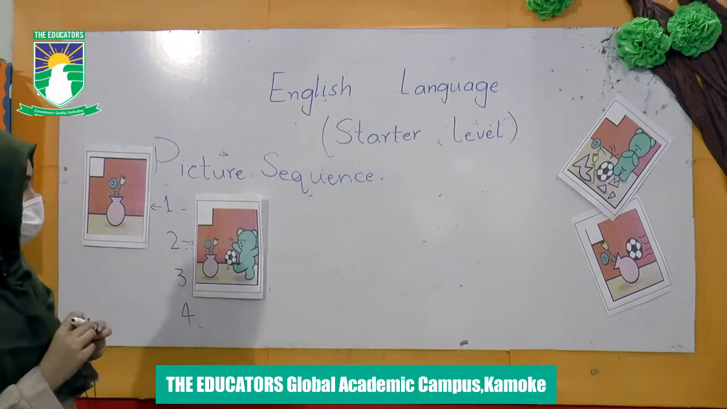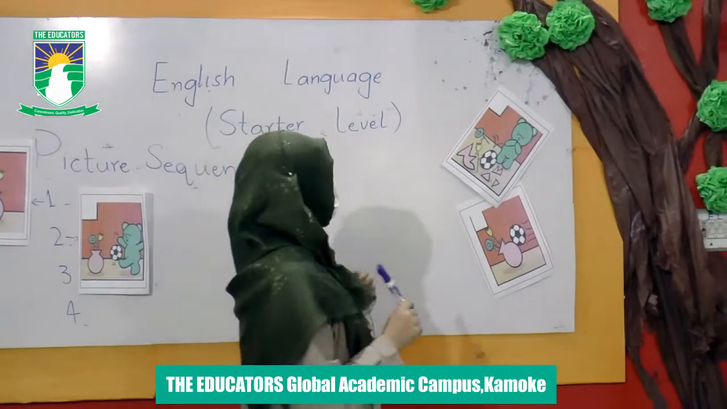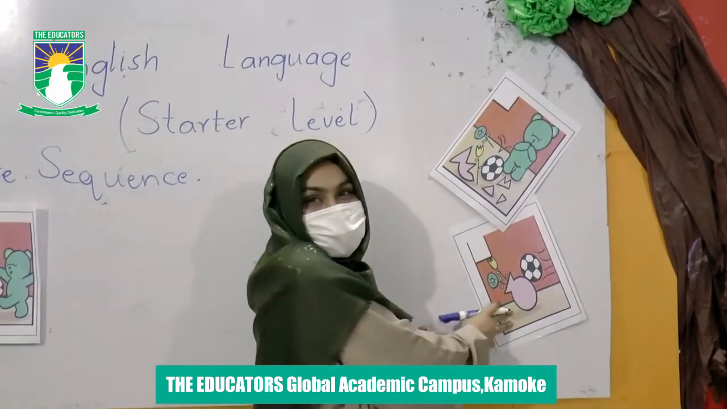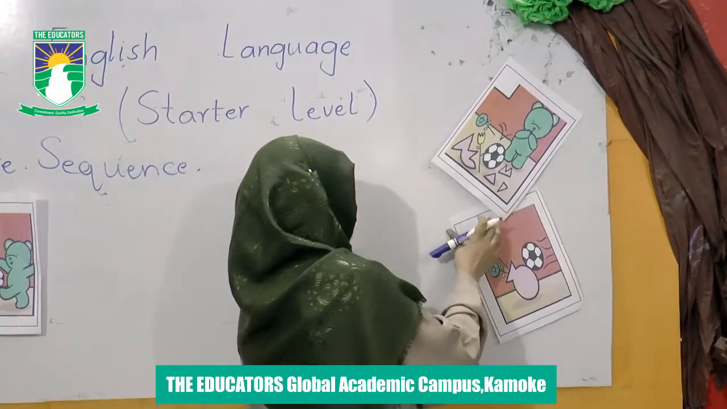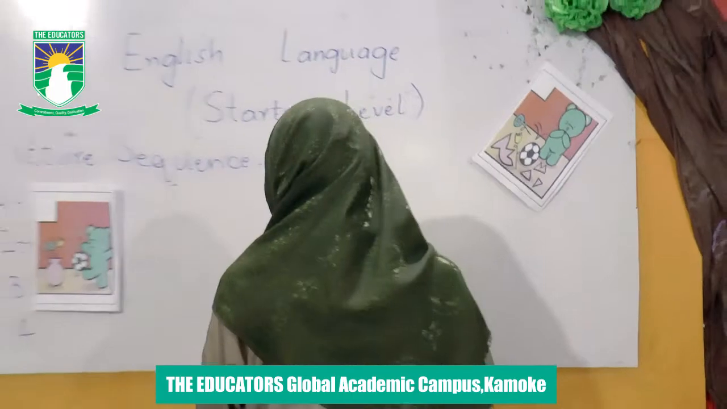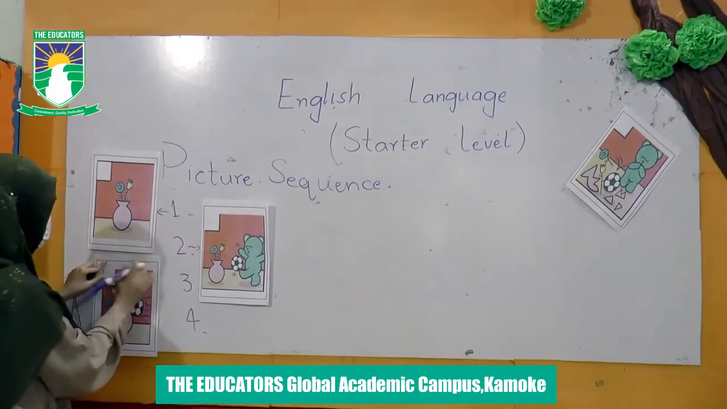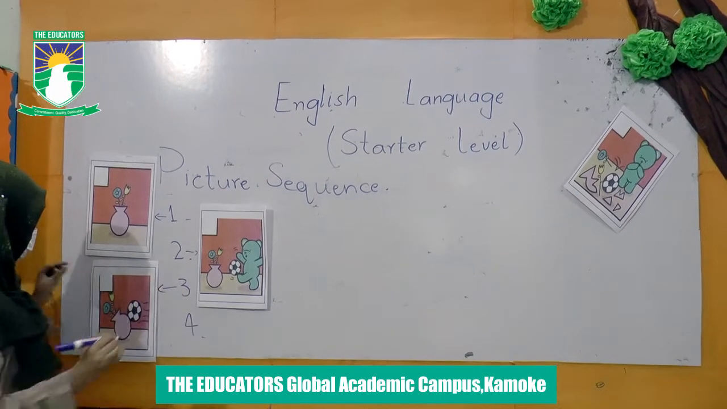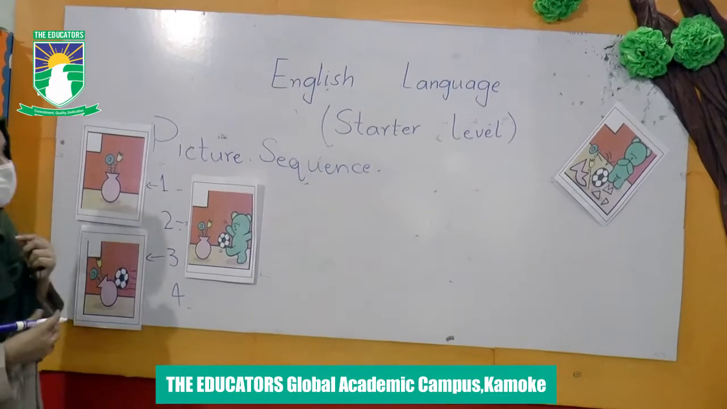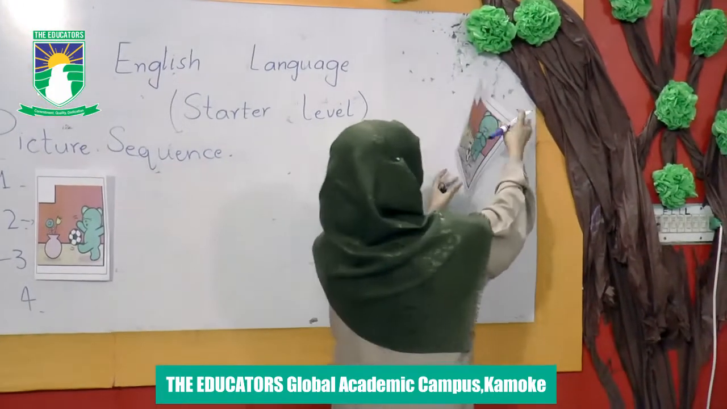Let's find out picture number 3 now. This will be picture number 3. No, this is picture number 3 exactly. So we are going to paste it in front of number 3. This is picture number 3 where the football hits the flower vase. And last one is obviously, as you all know, picture number 4.